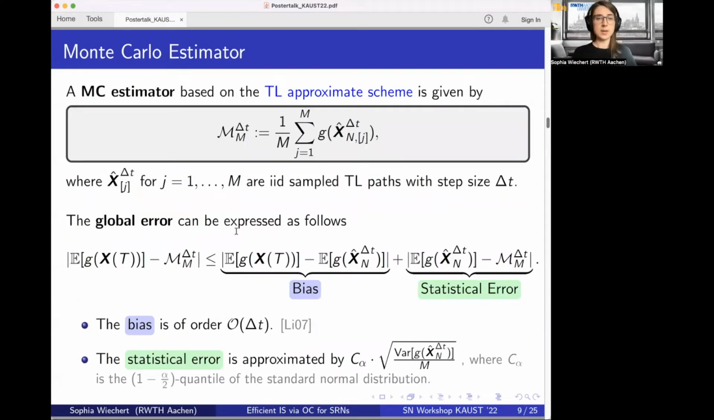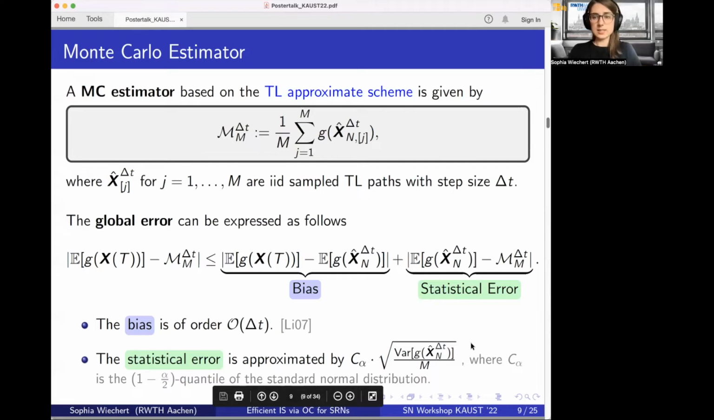Based on this tau-leap path, we can now easily build a Monte Carlo estimator by just generating M independent identically distributed tau-leap paths, apply g, the observable, to each of them, and then take the average over this g of X values. This Monte Carlo estimator comes with an error, and we can split the error into two types of error. We first have a bias term, which can be shown to be of order delta t. And then second, we have the statistical error, and the statistical error is given by a constant C alpha times the square root of the variance of g of X divided by M.